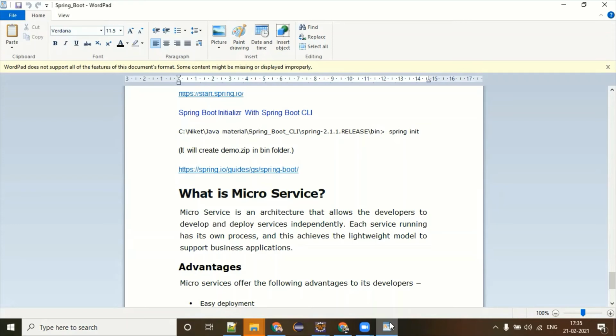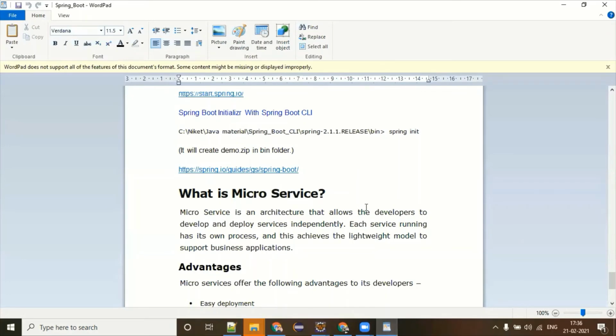And when you need these kinds of things, that's the reason people are looking for Spring Boot. And this is the requirement of every industry, every project. That is the reason the demand for a Spring Boot developer is huge these days. We will be talking about all these things.